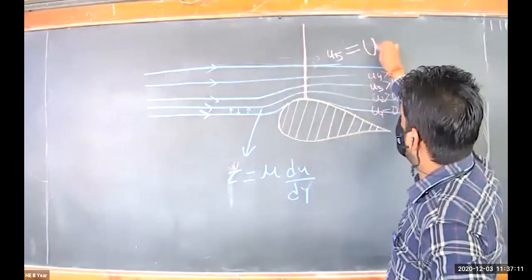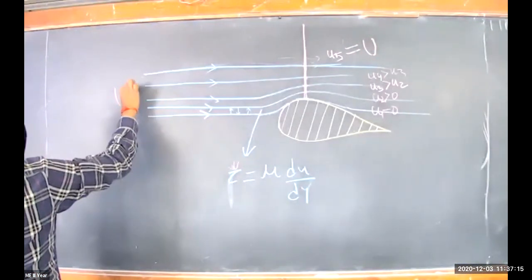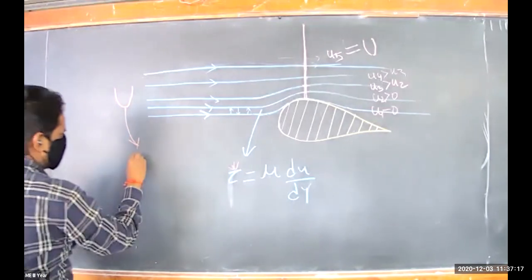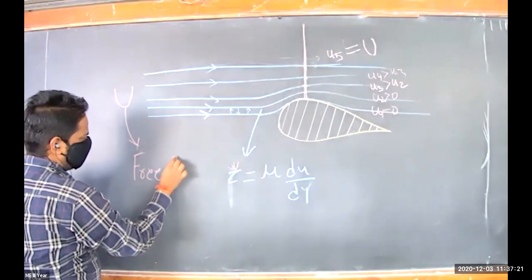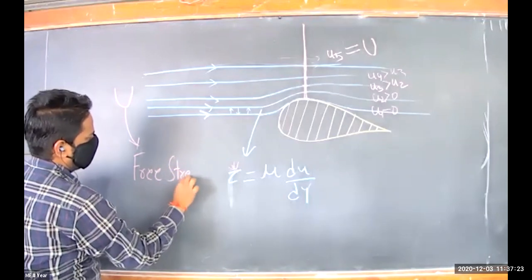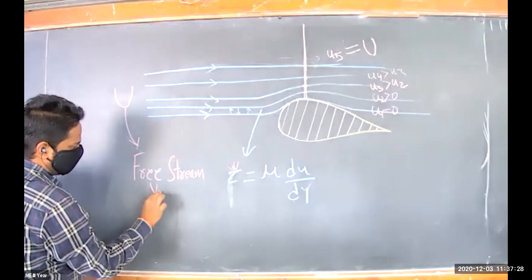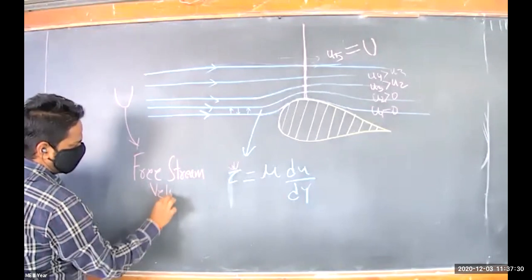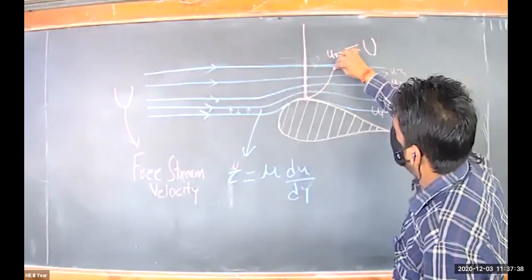And what is your capital U? Capital U is your free stream velocity. So this is how, if you draw the diagram, it will go like this.